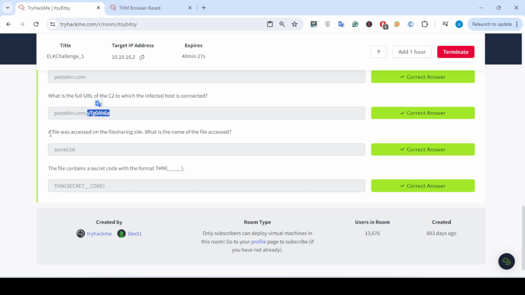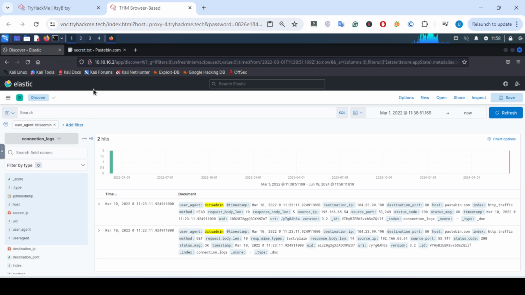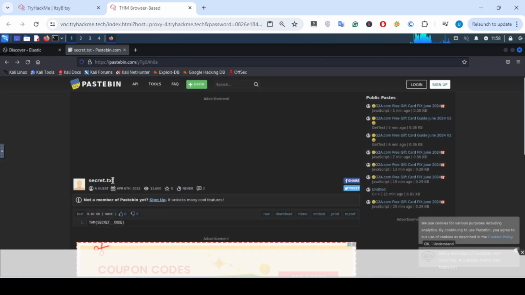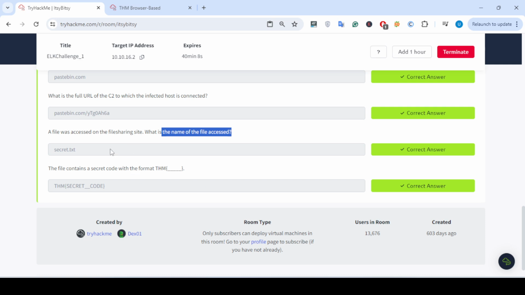The next question is that a file was accessed on the file sharing site. What is the name of the file accessed? If we go there and browse the whole URL, here you can find a text file with the name secret. So the file is secret.txt. So the answer to this question is secret.txt.